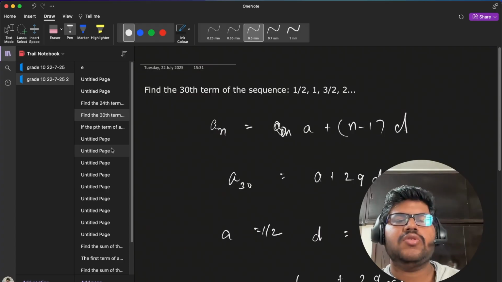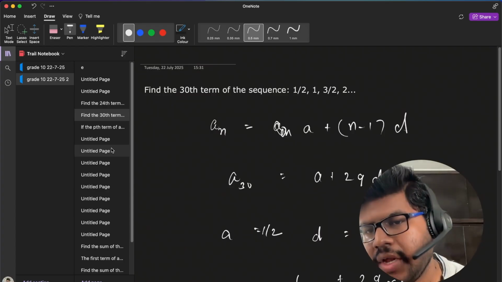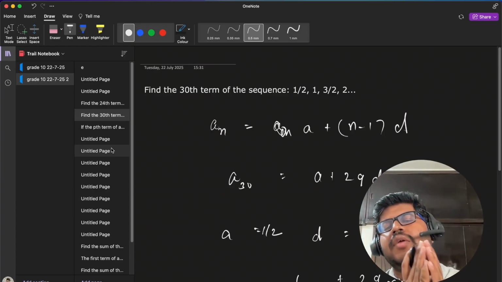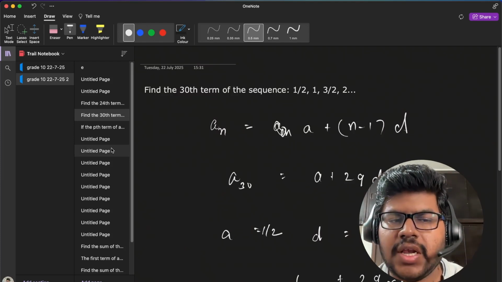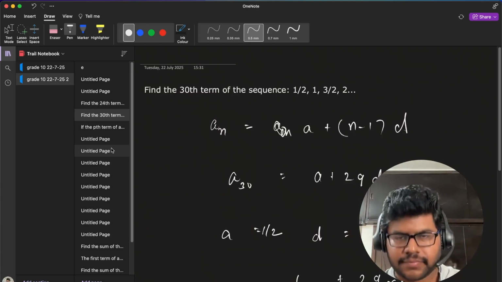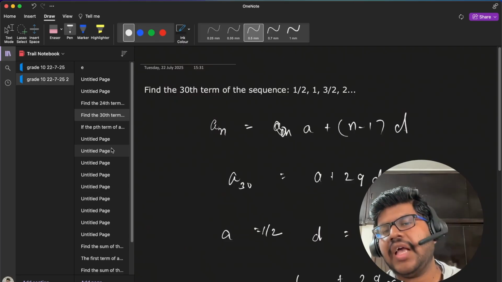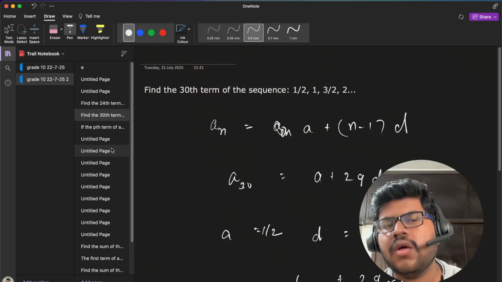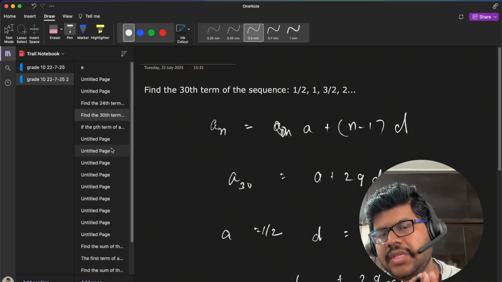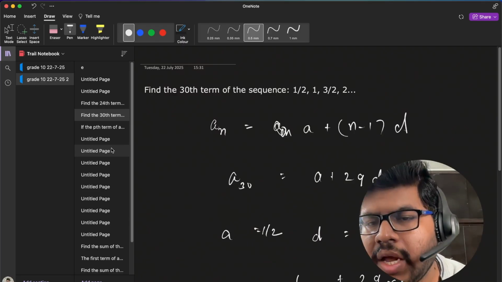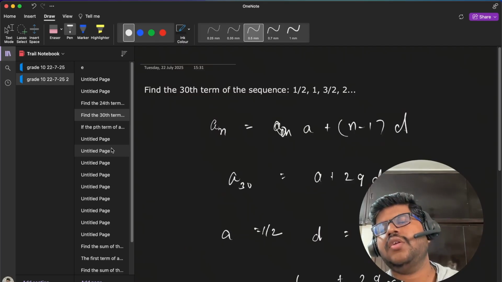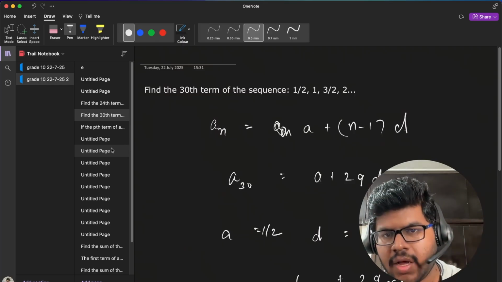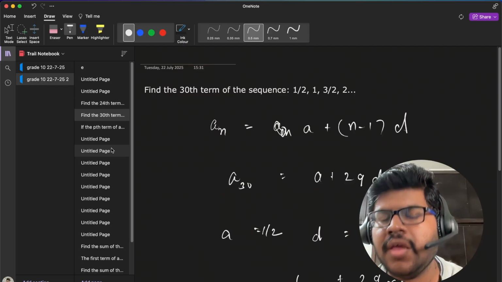Okay. So in the very first, introductory lecture on arithmetic progression, we have seen how to derive the nth term formula and how to apply it. We have seen how to calculate different terms from the nth term formula, how to find the d, how to find the a, and so on.